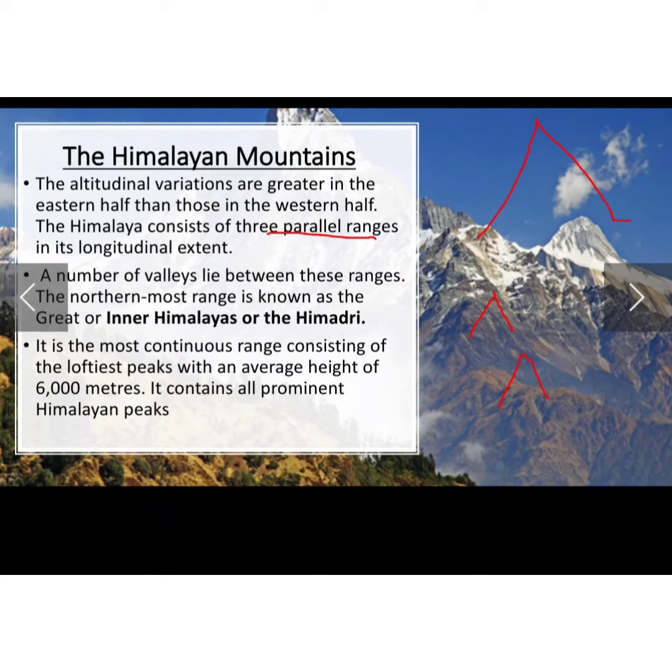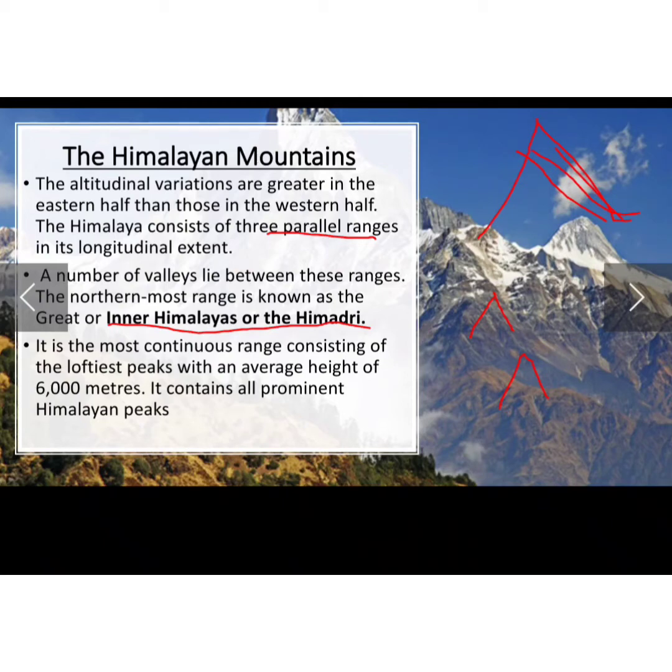The northernmost range is known as the Great or Inner Himalayas, or the Himadri. So we have begun with the first range, and that is on the northernmost side. This is the name by which this northern side is called: the Inner Himalaya or the Himadri.